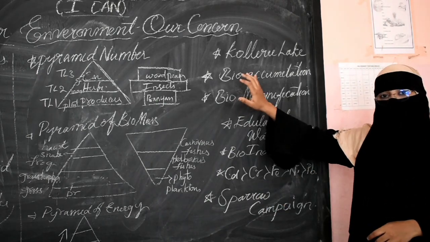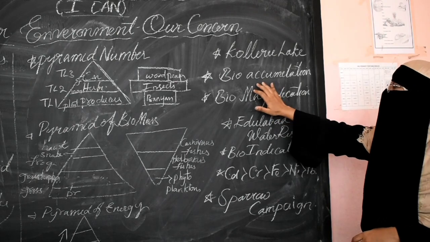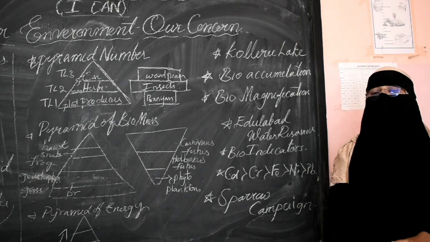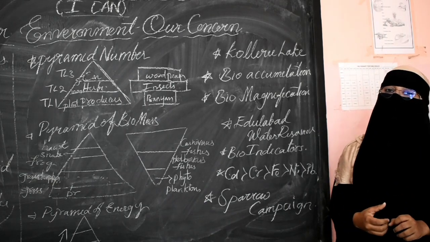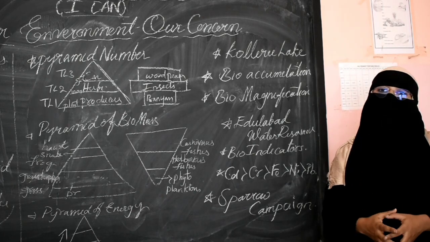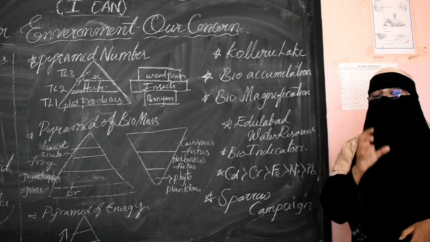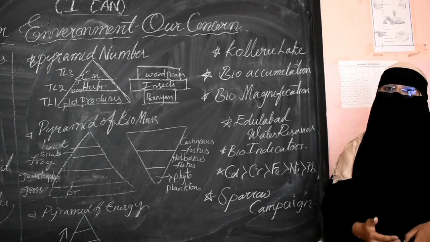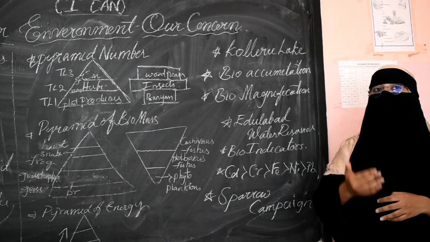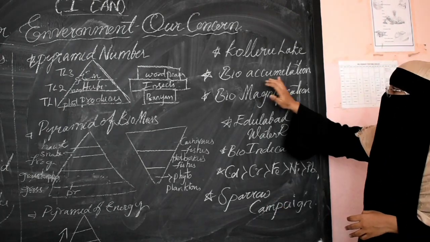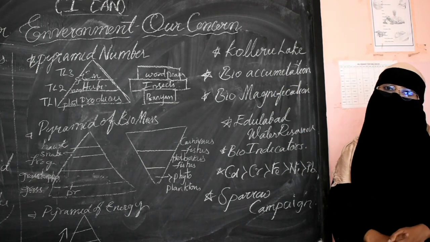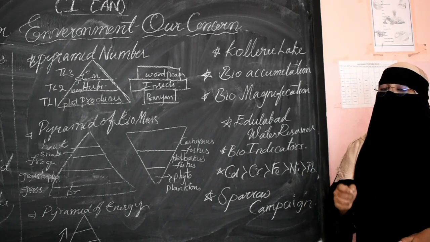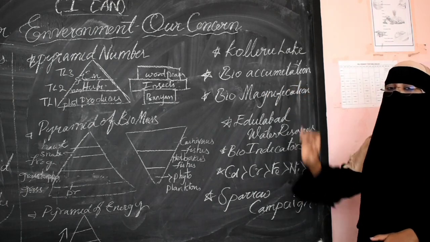Now the next very important highlighted thing in this chapter is bioaccumulation and biomagnification. What is meant by bioaccumulation? Usually when farmers use pesticides, they spread them over the plants. These pesticides, which are poisonous in nature, start to take entry into the plants. Like that, they pass from one organism to another. That is known as bioaccumulation. The entry of pollutants into an organism or into the food chain is known as bioaccumulation.